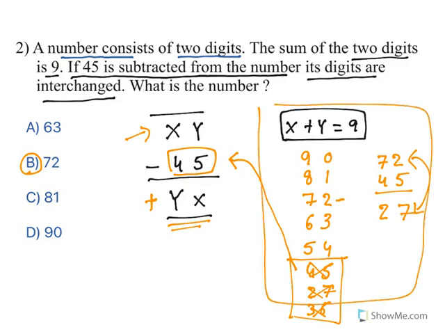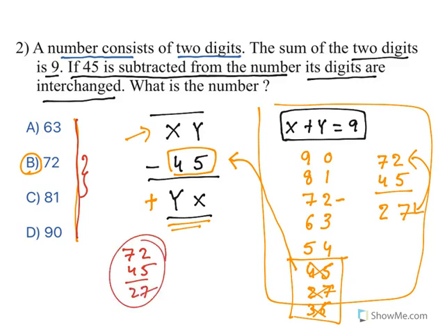The next best method is, see, you have options here. Directly check the options, plug them in, and then you can see it. Again, as I told you, you need to start with the center ones. So imagine you start plugging this. Imagine the xy is 72 and do this, you will get this one. Now understand this. This is concept based solving. This is plugging in solving.